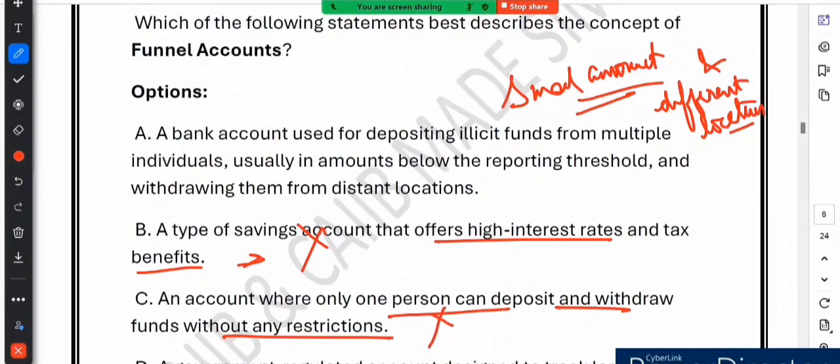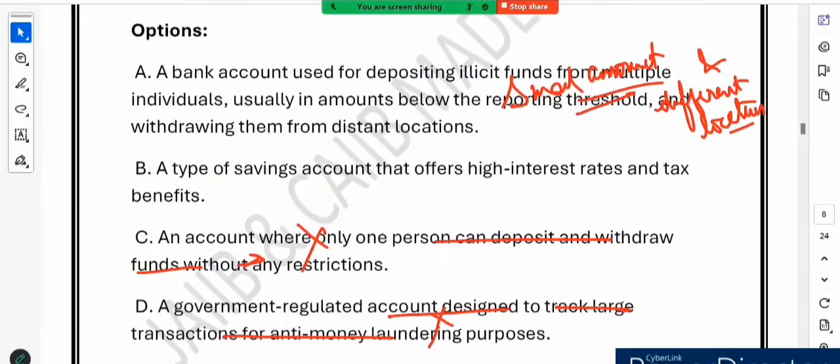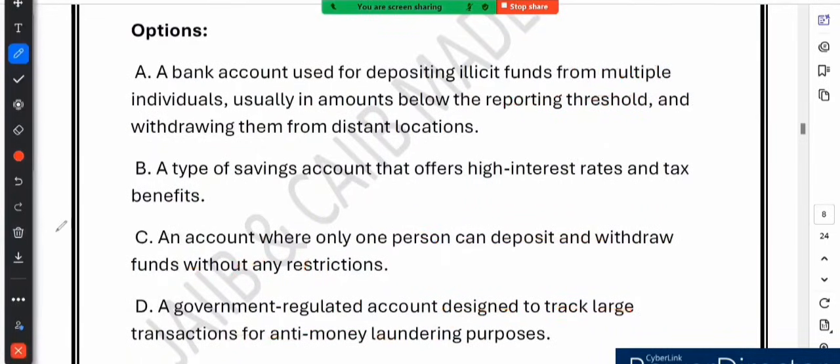Option D says a government regulated account designed to track large transactions for anti-money laundering purposes. What do you think? This option is also incorrect, because funnel accounts are not government regulated. Clearly written, government regulated. No. This is not a government regulated account. In fact, they are used to evade detection by authorities.